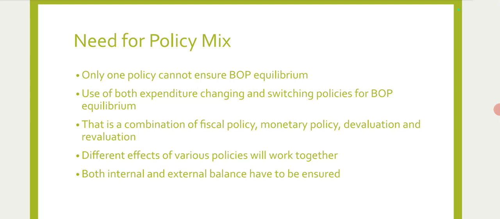We cannot make that kind of prediction blindly. We need to have a judicious fiscal policy, monetary policy, revaluation, devaluation. So it depends on many factors. So anyway, we need to have an optimum judicious policy mix for both internal as well as external balance.